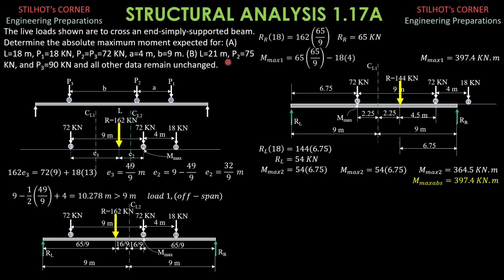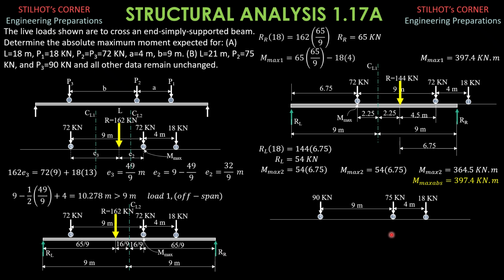For part B, L is 21 this time, and P2 equals 75, P3 is 90 kilonewtons. There may be a change in value. Definitely there's a change in value, but maybe a change in position. The maximum moment may occur under the 90 kilonewton load this time, or it may still be under load 2.